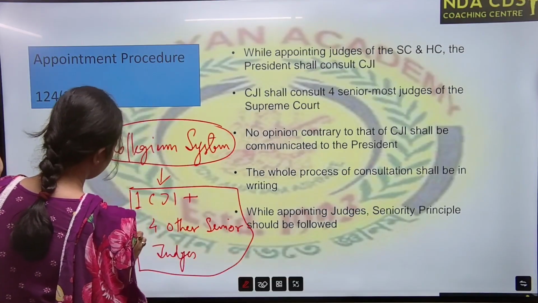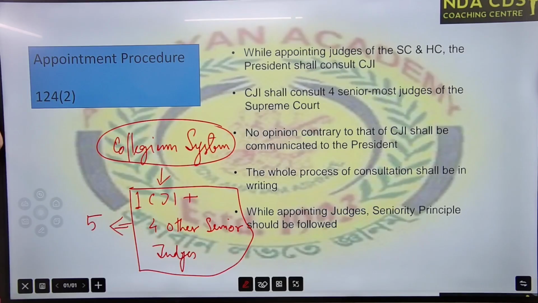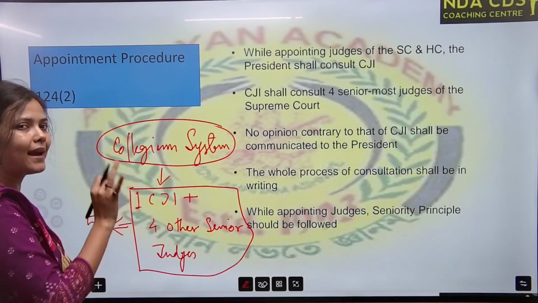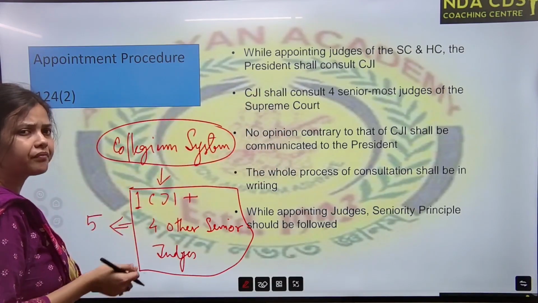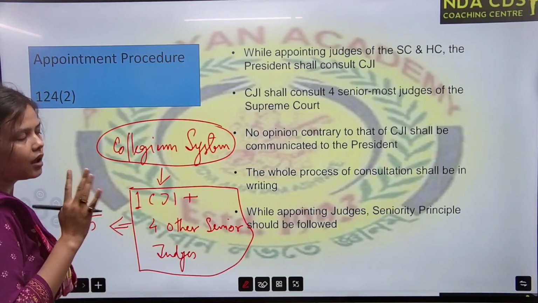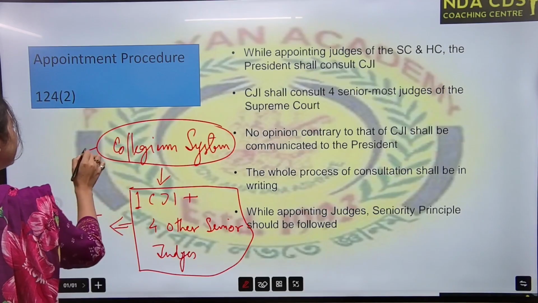All total 5 members. Okay, our collegium system consists of these 5 members. This 5-member collegium will decide a name, and that name is given to the President of India. That's how the appointment of the judges is done. They follow a seniority principle.